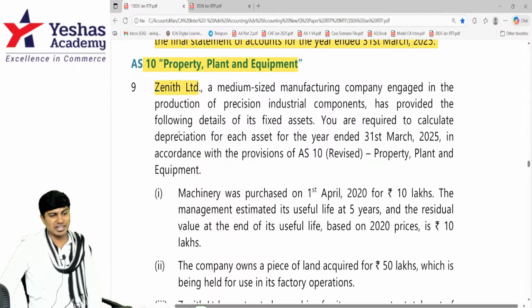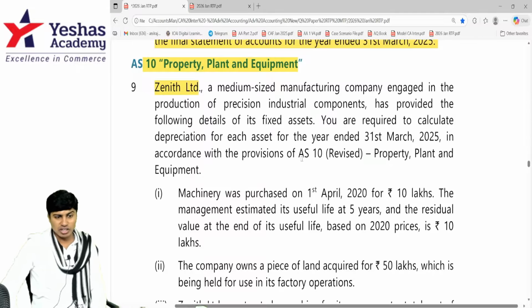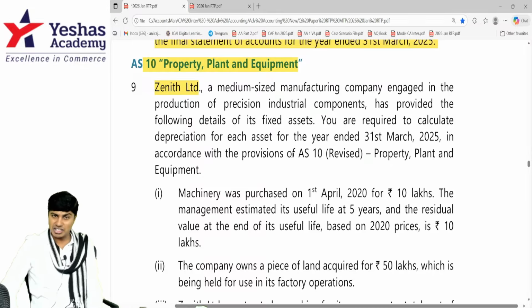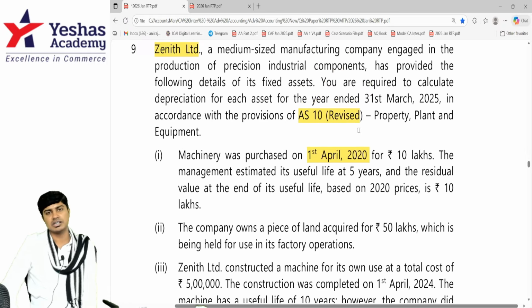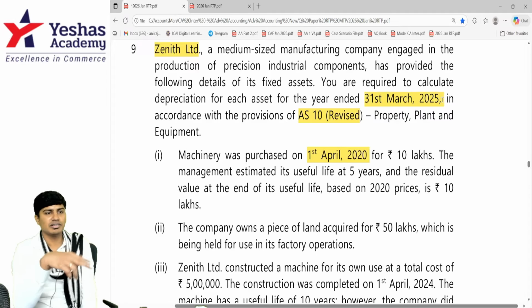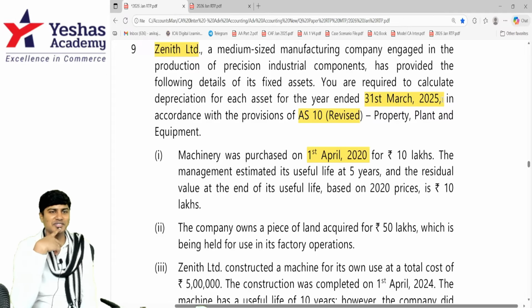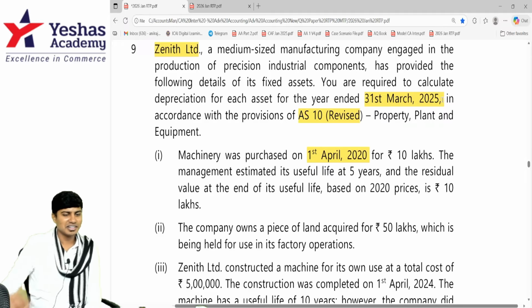You are required to calculate depreciation for each asset for the year ended 31st of March 2025. Provisions of AS10 to be applied properly. Machinery was purchased on 1st April 2020. Remember, for which year are we computing depreciation? 31st of March 25 means year 2024-25. We are computing depreciation for the year 2024-25.